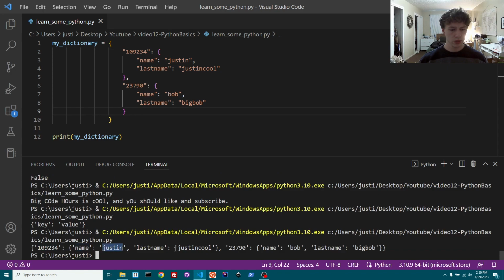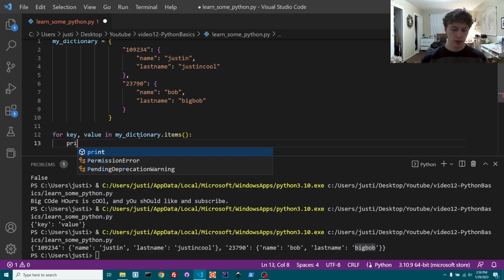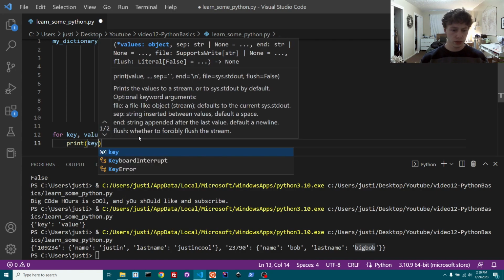So if I were to print that out, you're going to see here's the account number. The name is Justin. Last name is Justin Cool. Here's another account number. The name is Bob. The last name is Big Bob. So dictionaries are helpful. You can actually do a for loop on a dictionary and say for key, value in my dictionary dot items. This will grab each item with the value.